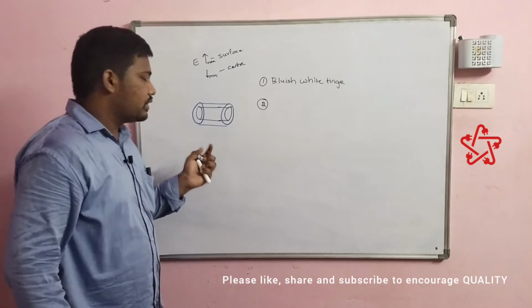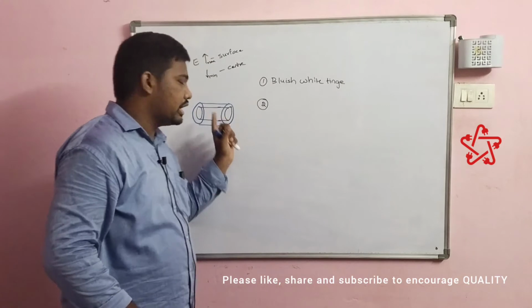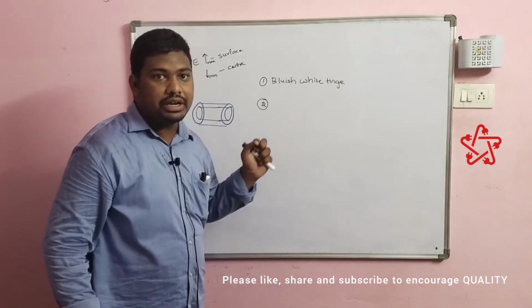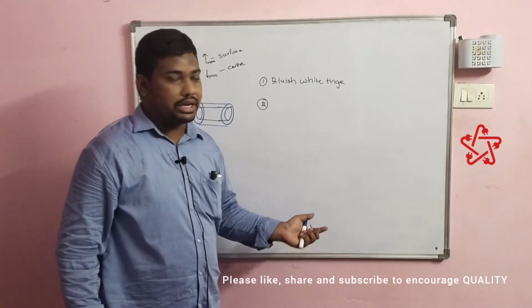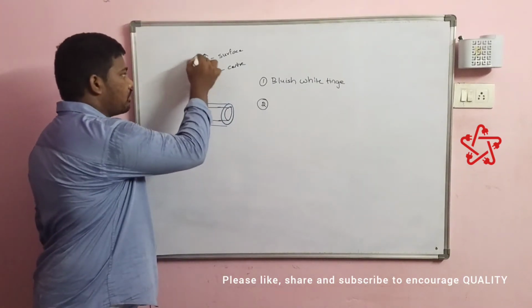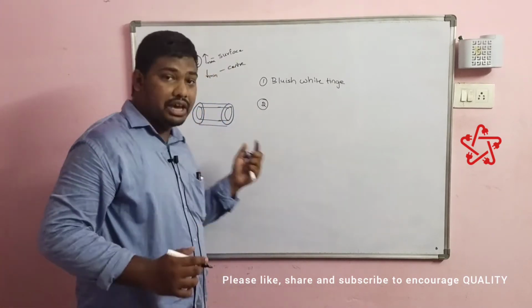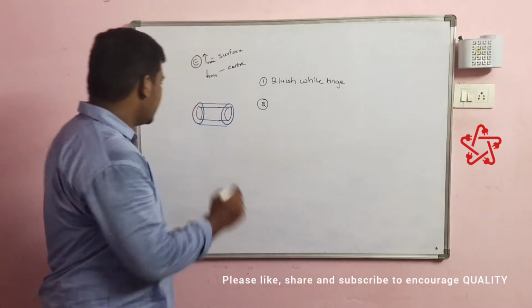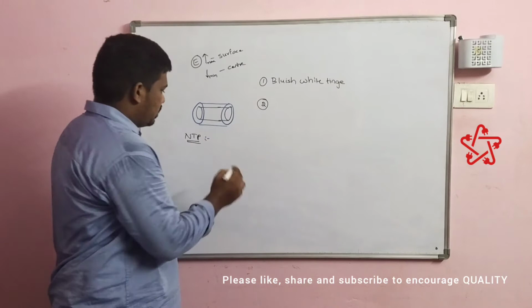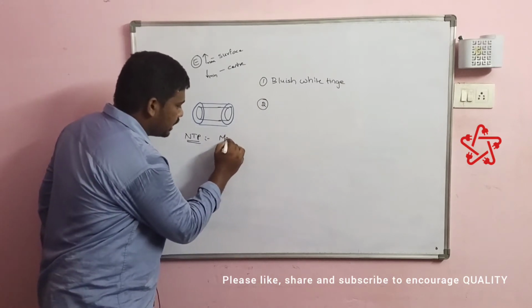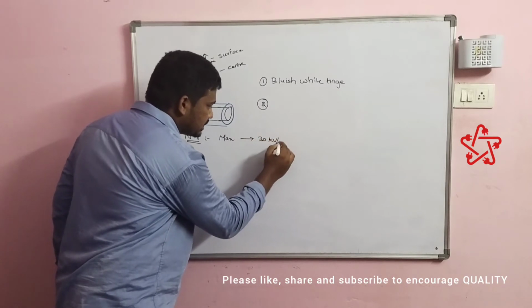At the surface, if the electric field intensity or voltage gradient of that particular conductor is increased beyond the dielectric strength of air, at normal NTP conditions, the maximum value of dielectric strength of air is 30 kV per centimeter.